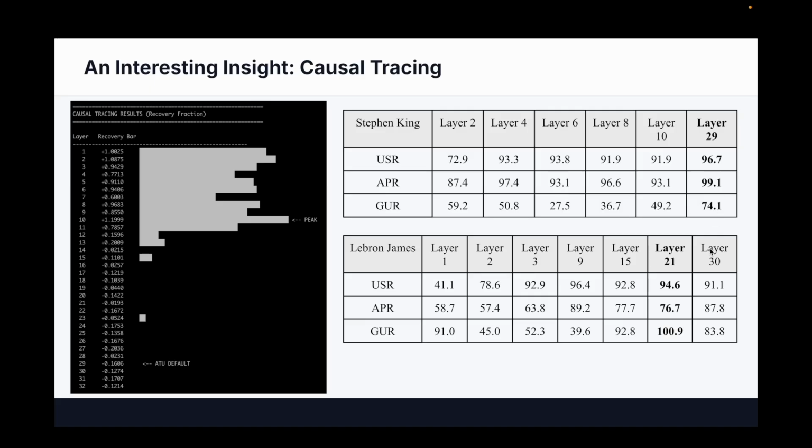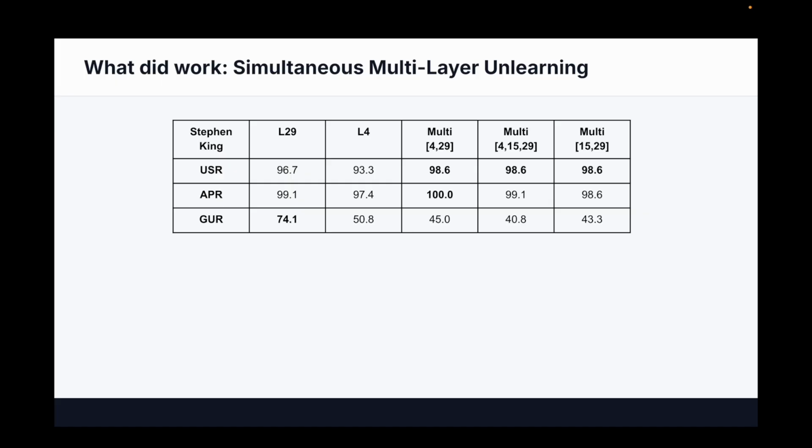So we took this idea and tried to figure out whether we can do unlearning at multiple different layers at the same time. Maybe a little bit in the beginning, a little bit in the middle, and a little bit at the end. Because that kind of mirrors how knowledge actually lives in our brains and therefore in neural networks. It's distributed. That's what led us to our main method, which is simultaneous multi-layer unlearning. And you can see here that the results across the board are actually better. But they're not when it comes to general utility. Because we're forgetting and destroying the model in more places, it actually becomes worse generally.